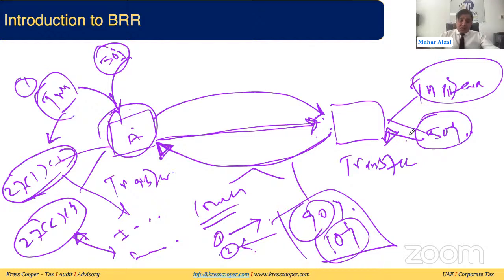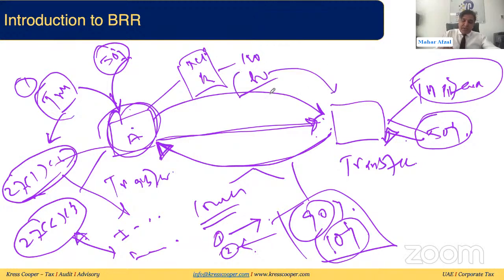So what was the relief in this whole situation? When this business was being transferred, they said it should be transferred at the net book value. If the market value is 100 and the net book value is 80, the business needs to be transferred at 80. Then the transferor will not book any gain or loss.